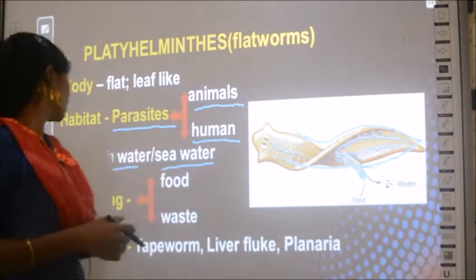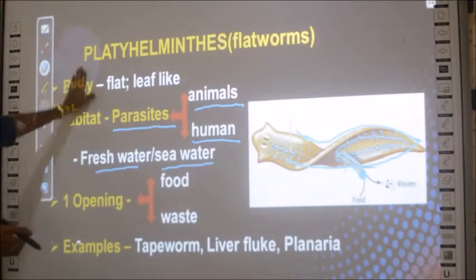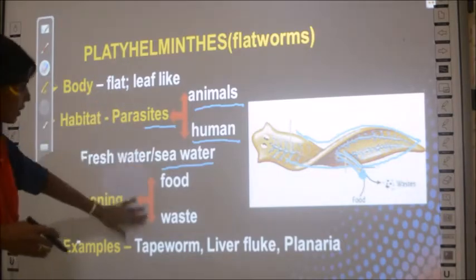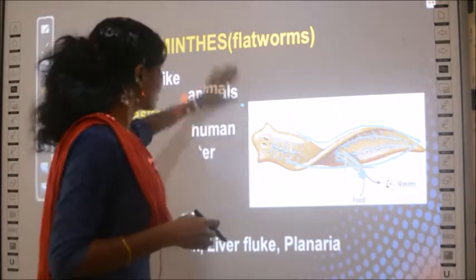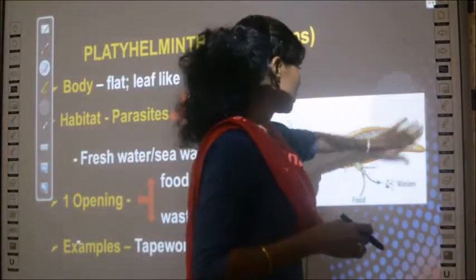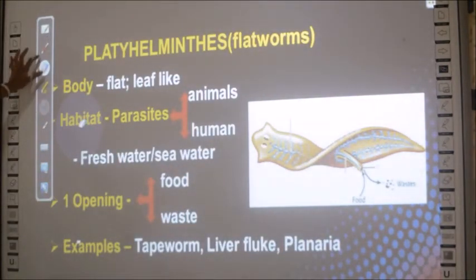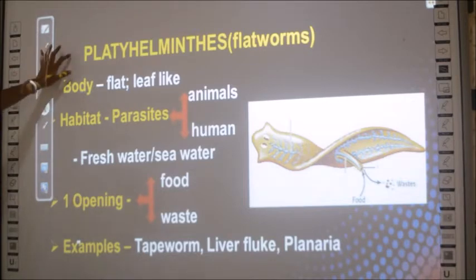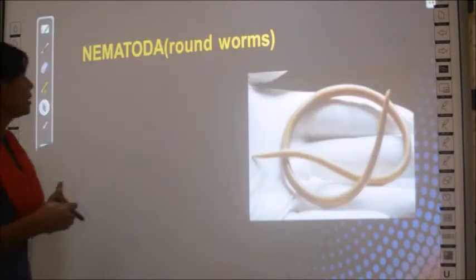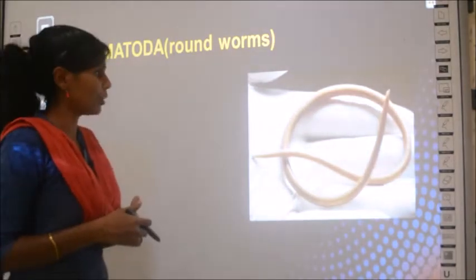So now we learn about the last group of organisms in this class. Totally there are 8 groups now. In this class we are learning about only 4 of them. So let's learn the last group called Nematoda or roundworms.